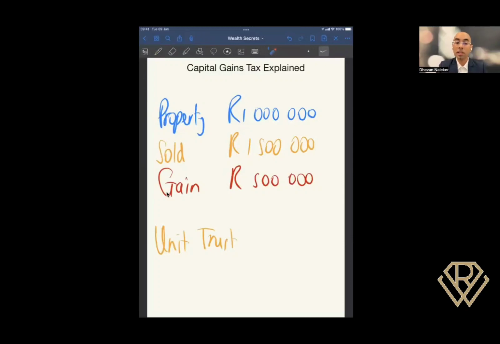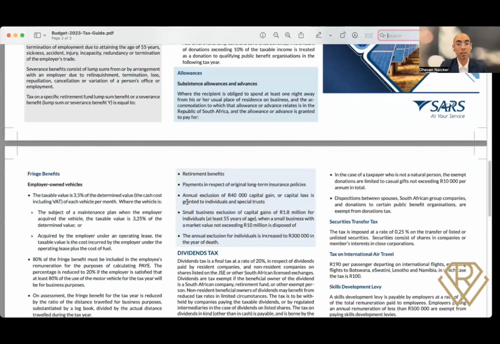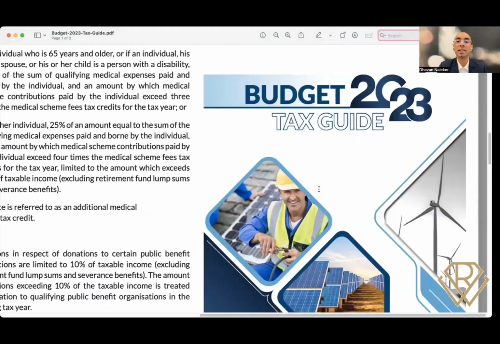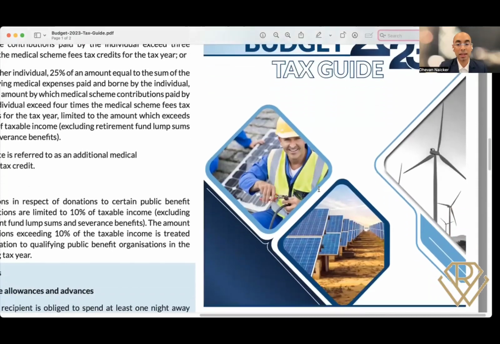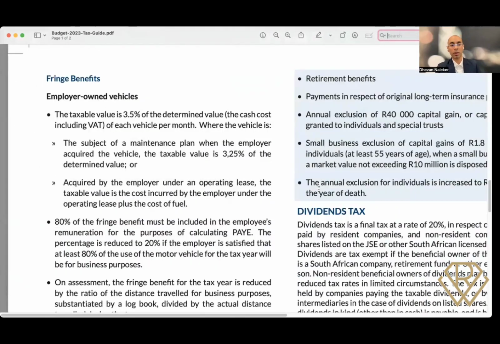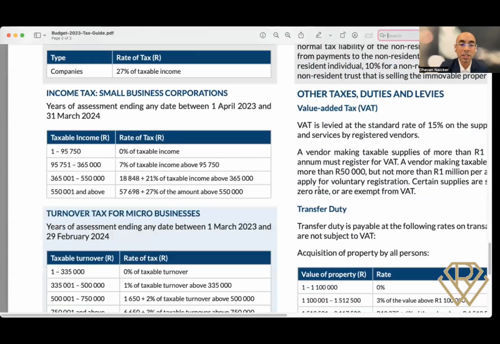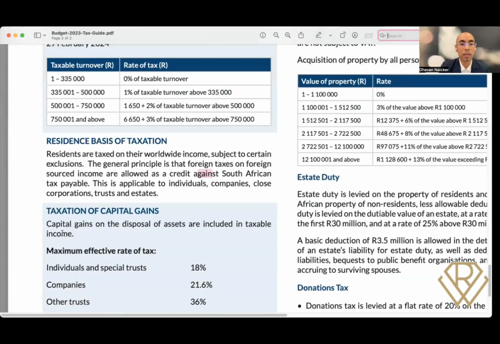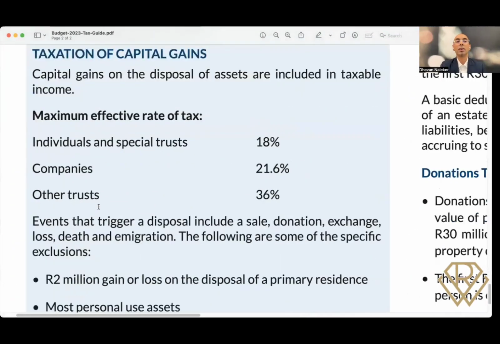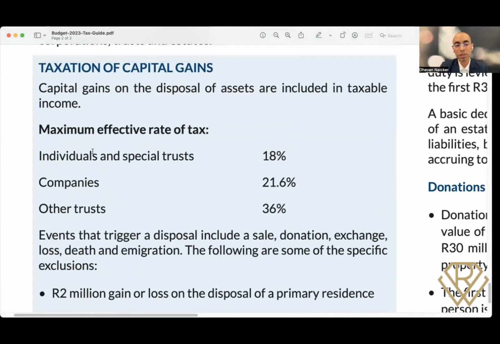so that you can understand this and see how this is calculated. Always remember when you're working with the tax guide, you want to make sure that this is something that's recent. So I'm using the one that was applicable when I shot this video. You see the tax guide here is the 2023 tax guide from SARS. It's easy to get your hands on this. You can download it for free off their website. And we're looking for the section that's applying to capital gains tax. So notice this is it here. And you'll see they've got a bit of information.